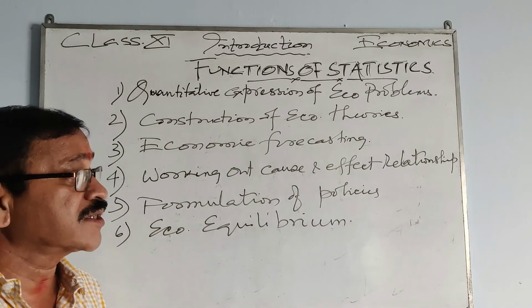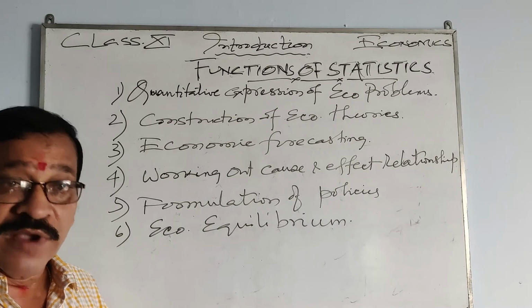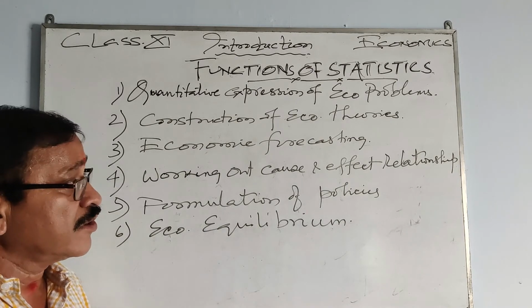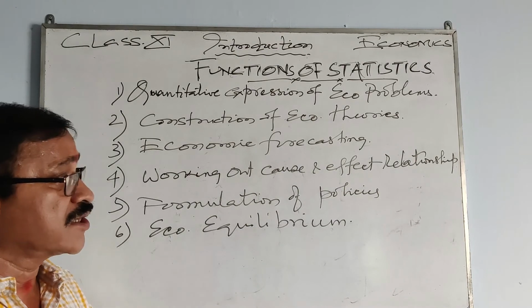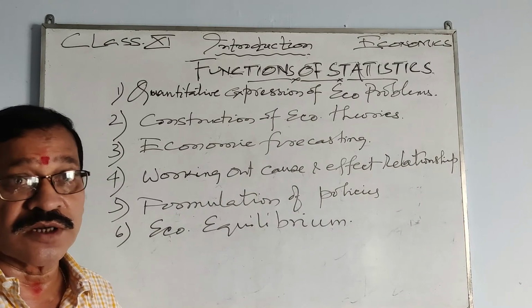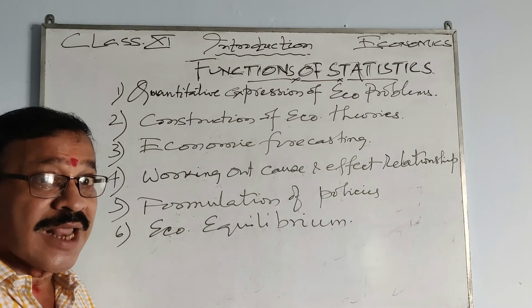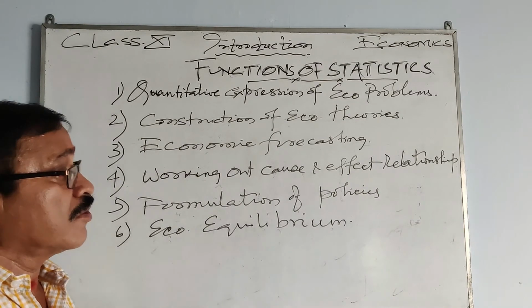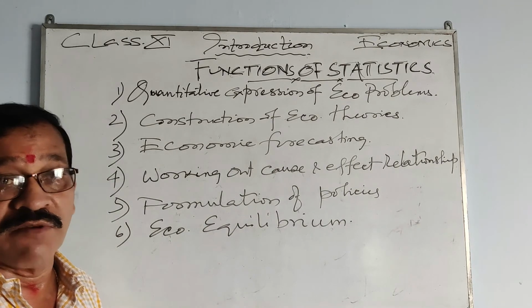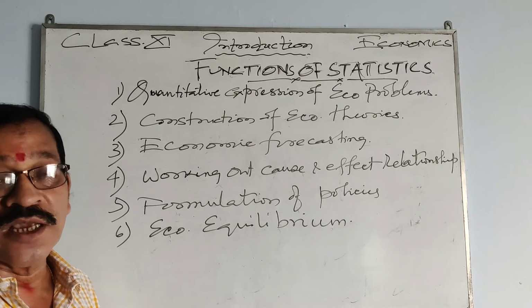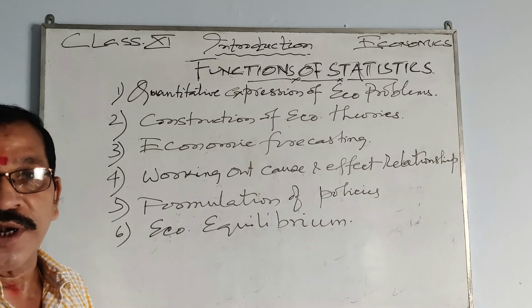Now, working out cause and effect relationship. Economists study the available statistics and find out the relationship between cause and effect. What has happened, why it has happened, what is the basic cause, and how it is going to affect the Indian economy. So statistics helps economists work out a relationship between cause and effect and understand the available scenario, so that things can be mended or set right in favor of a vibrant economy.